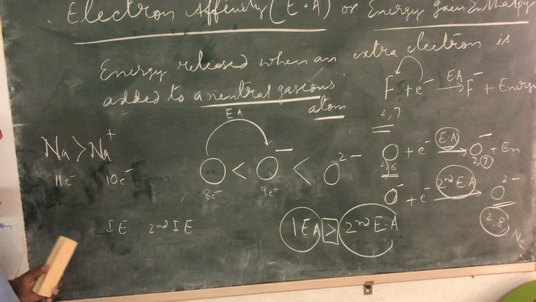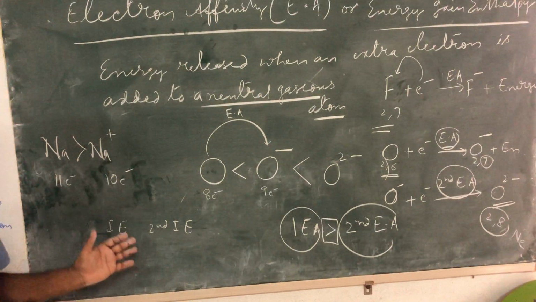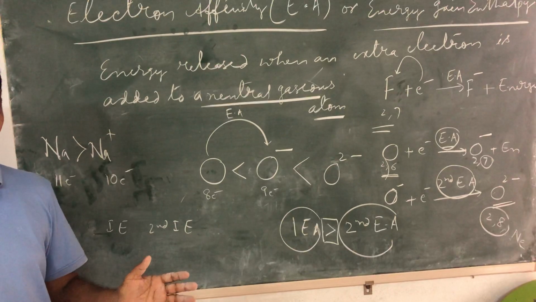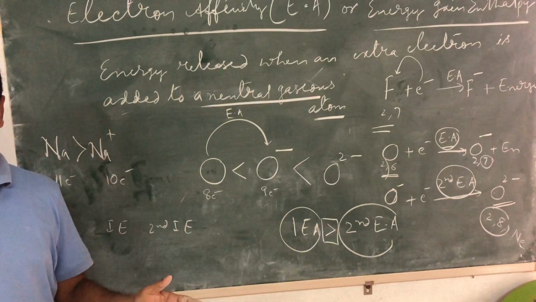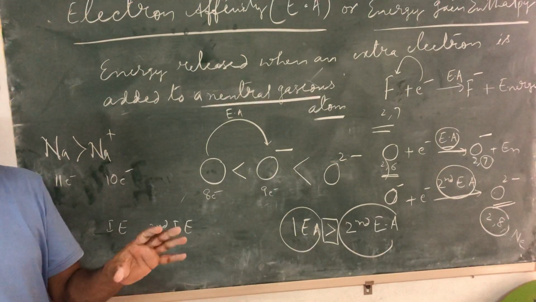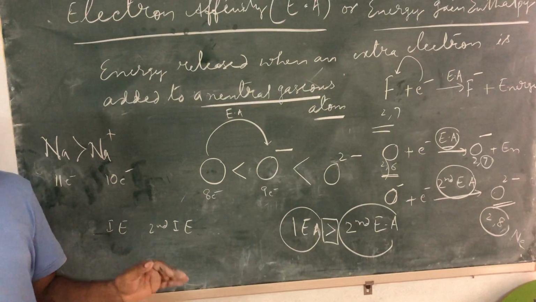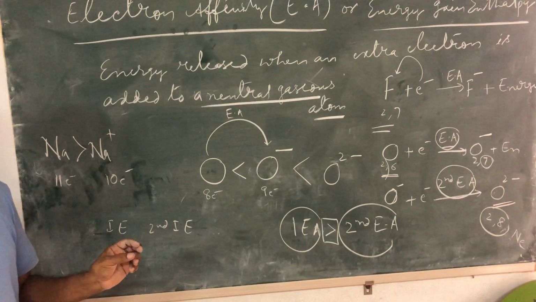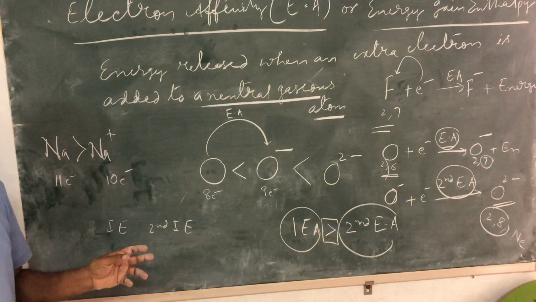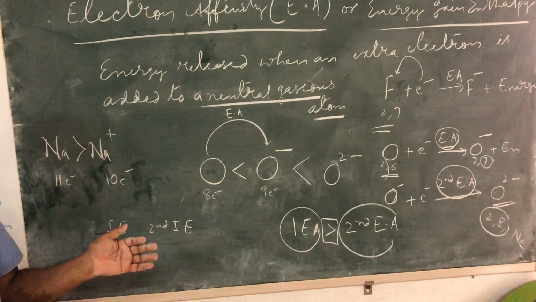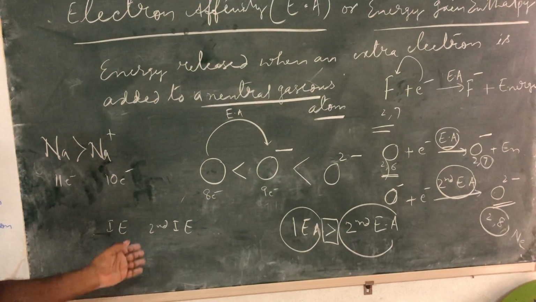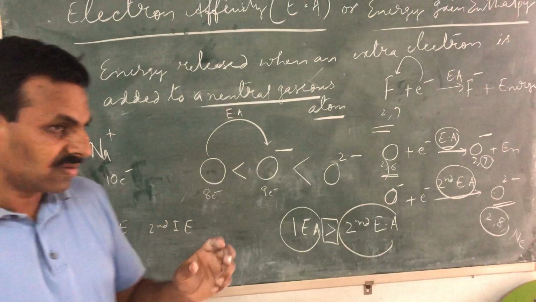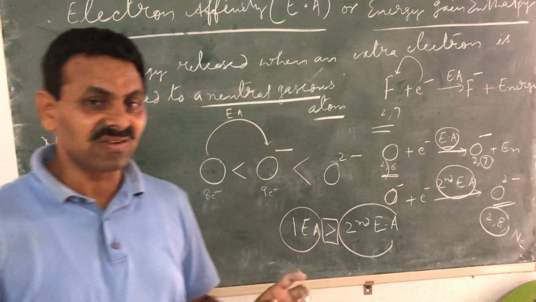What did we study? Once an electron is removed and the species is already positively charged, the size decreases, and it is difficult to remove an electron from such a smaller one. So it is difficult to remove the second electron from the already formed positively charged ion.